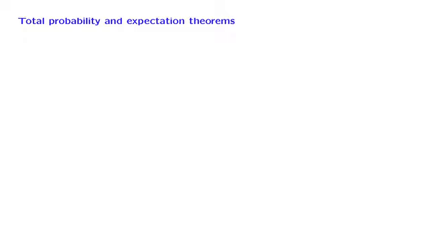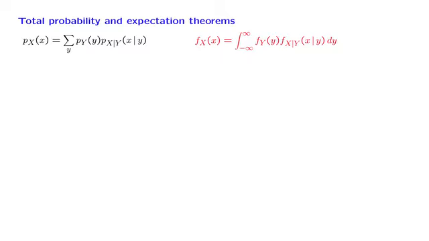Conditional PDFs share most of the properties of conditional PMFs. All facts for the discrete case have continuous analogues. The intuition is more or less the same, although it is much easier to grasp in the discrete case. For example, we have seen this version of the total probability theorem. There is a continuous analog in which we replace sums by integrals and we replace PMFs by PDFs.